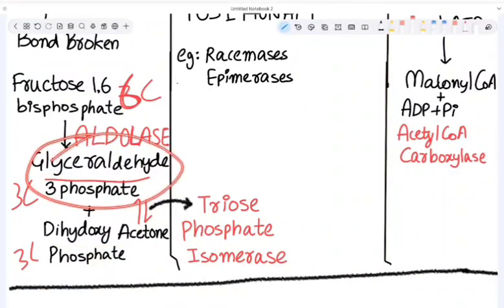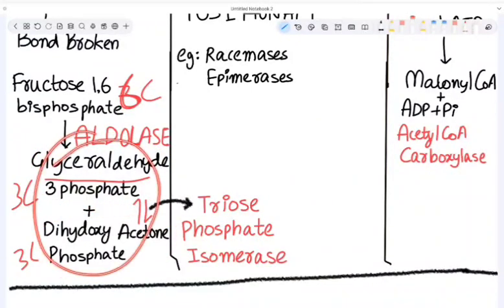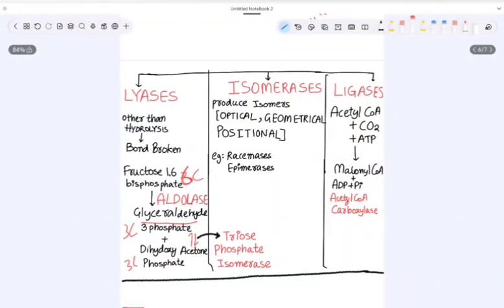This glyceraldehyde 3-phosphate is converted into dihydroxyacetone phosphate. These both are isomers, right? This conversion is done by the isomerase enzyme, triose phosphate isomerase. So these are the isomers.